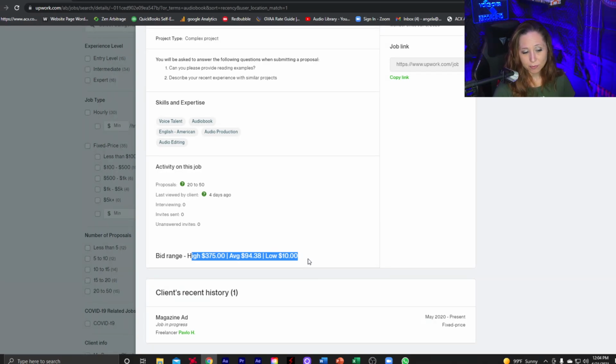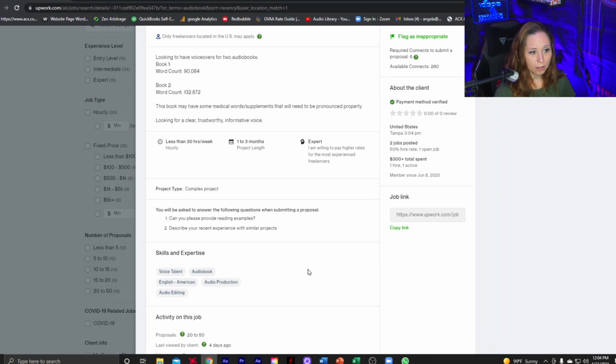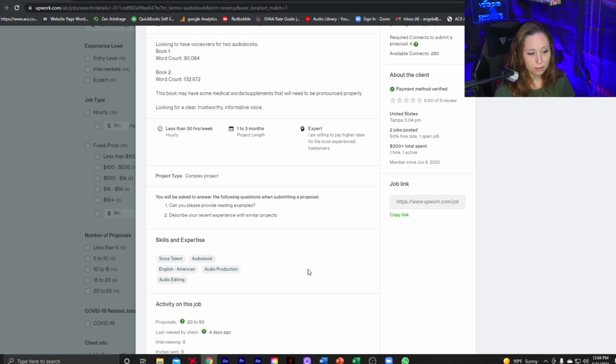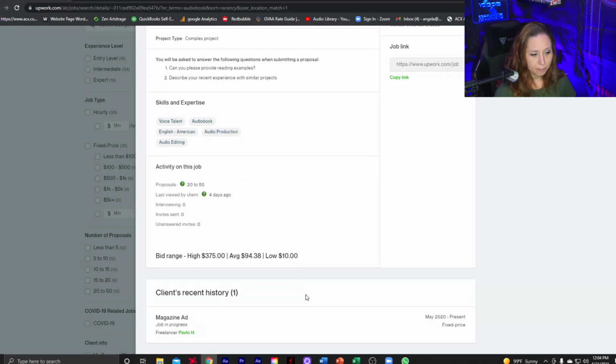They have to be for the hour. These have to be hourly bids, because that is quite a few words. So this would be quite a large project dollar amount for just a rough 220,000 words. It's quite a bit. But at least this bid range gives me an idea what other people are submitting.